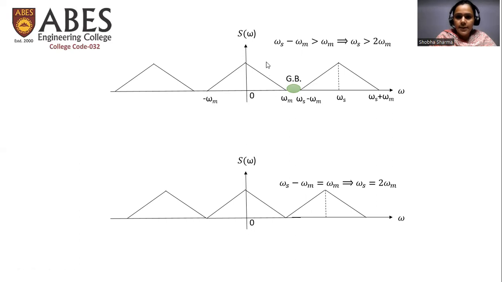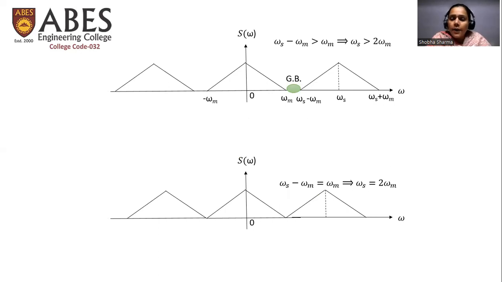Now see this particular triangle. Initially I defined sampling as a process in which we convert continuous time signal to discrete time signal.